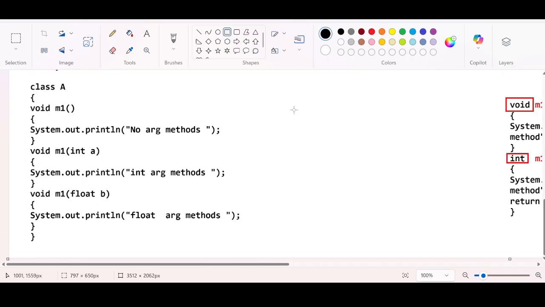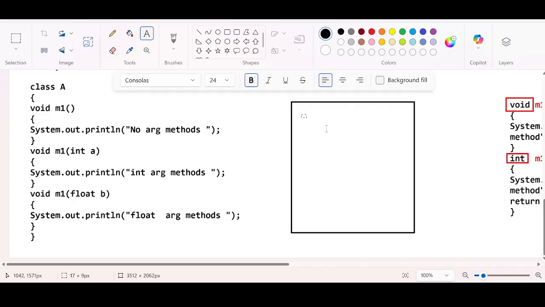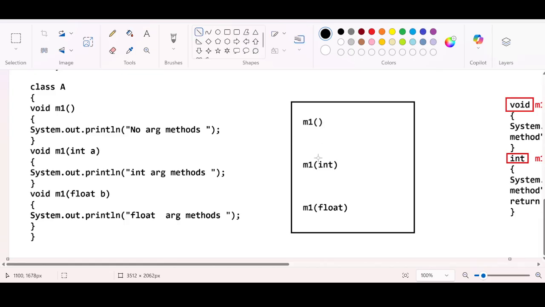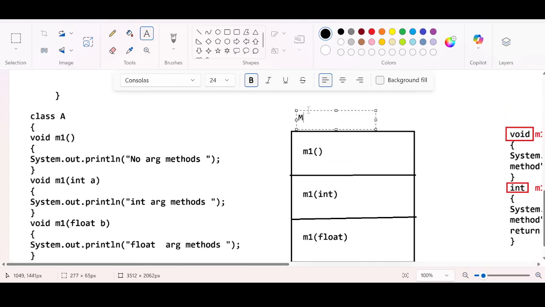So there is a method table. A method table will be created, right? Inside, the method table is going to store the method signatures. So the m1 method which is accepting no arguments. Second one is again the m1 method which is accepting an integer argument. The third is the m1 method which is accepting the float argument. Three different method signatures: this is one, this is two, and this is three. So they are stored in the method table at the time of compilation.